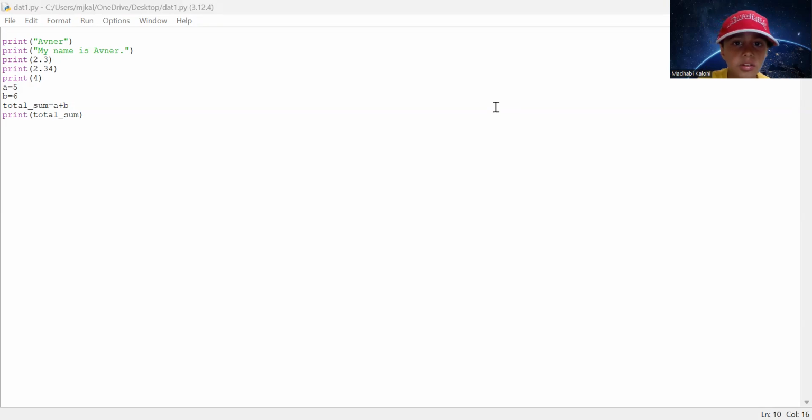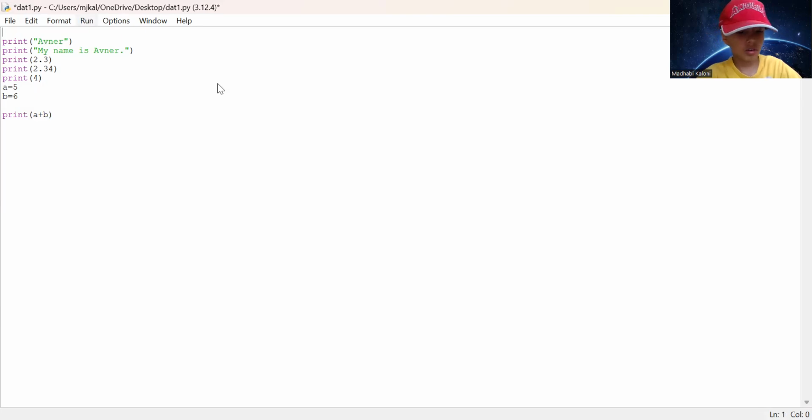Wait. Kill this code. Okay, total sum. Now there's another way of doing this too. I'm just going to write here a, 6, get this a plus b out of here. No more total sum. Print a plus b. This is the third way of doing it.